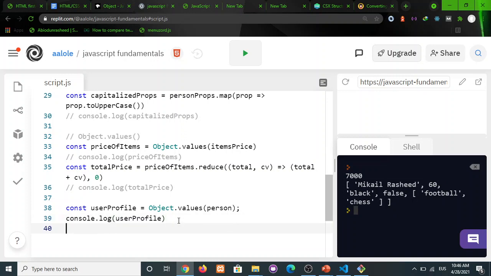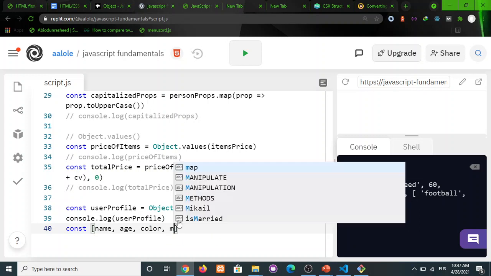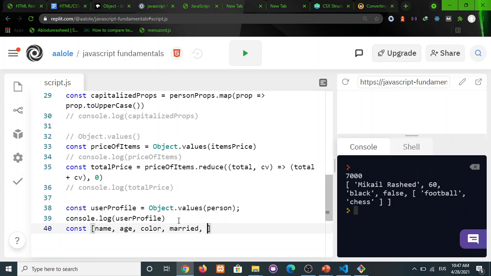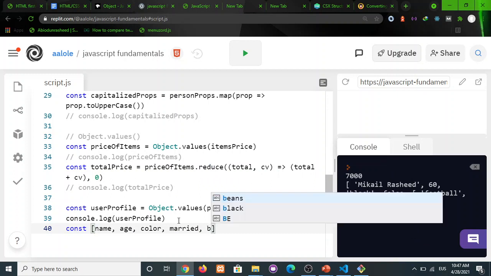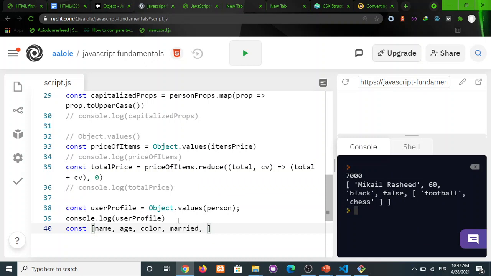Okay, so we can do, let's destructure this. All right, so I'm just using this medium to actually expose you to some concepts in arrays as well, even though we are doing objects, so you can easily check it out. Okay, const name, age, color, married, and hobbies, let's call it hobby.